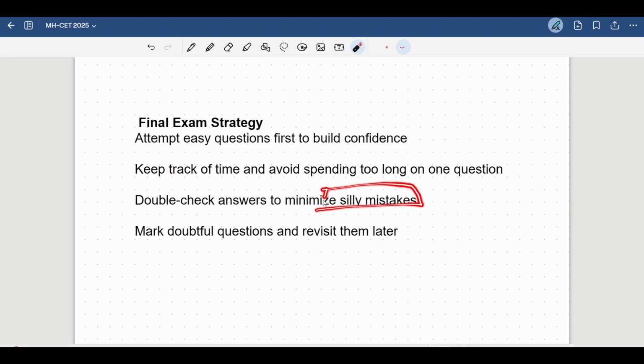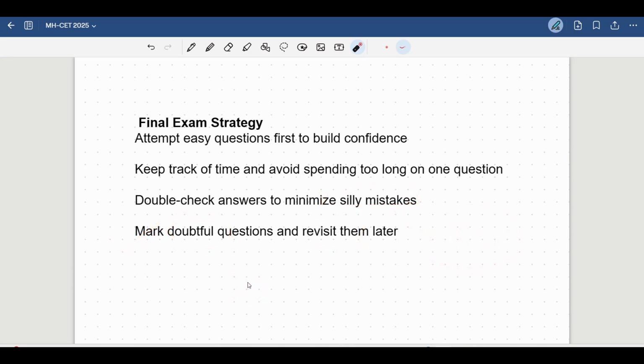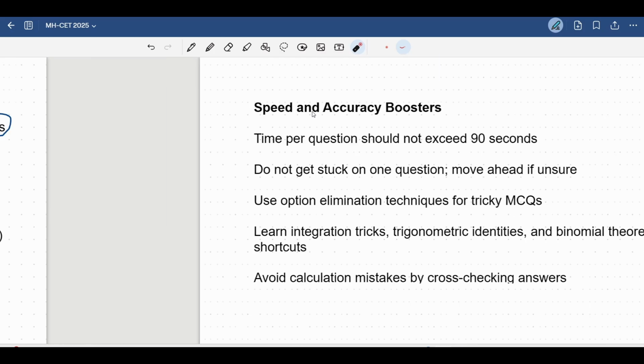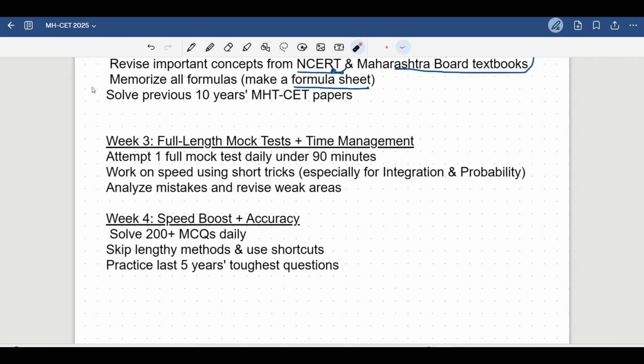And how will you understand what silly mistakes you are making? Again, I'll repeat this: mock tests will help you understand what mistakes you are making. And this I already spoke about: if you are doubtful about any question, you will mark it and revisit it again. So this is the final exam strategy.